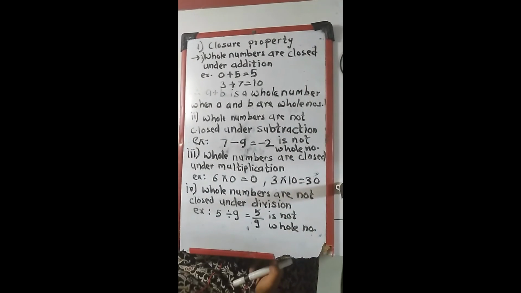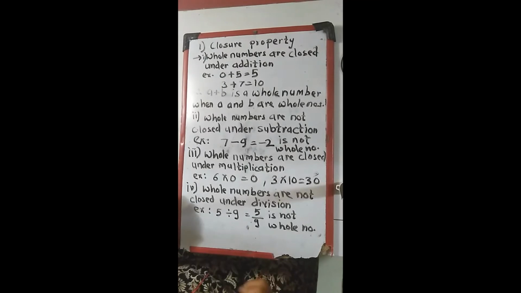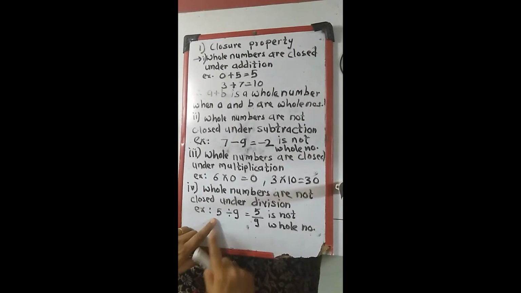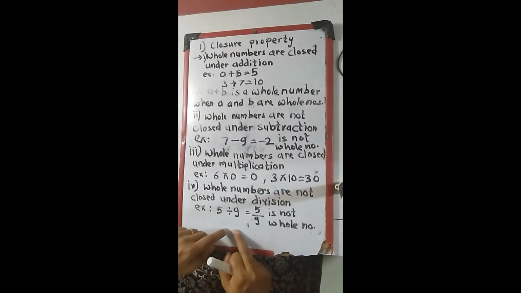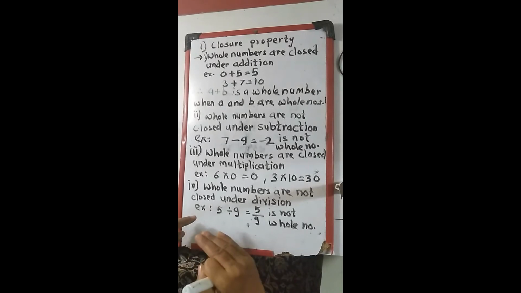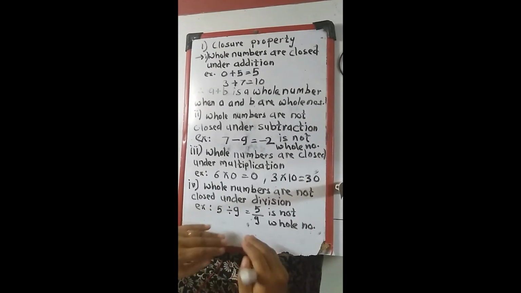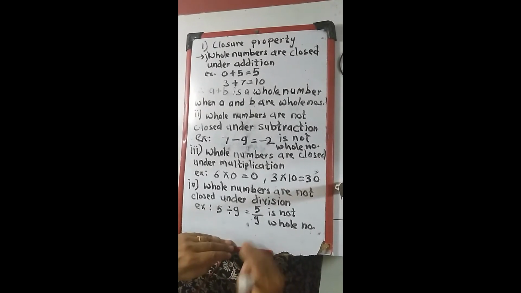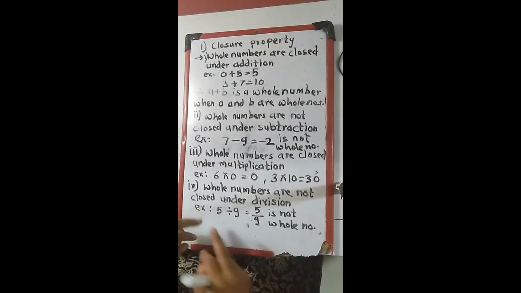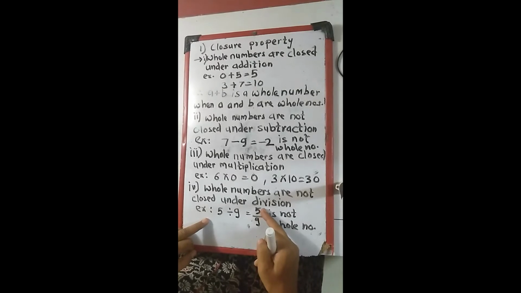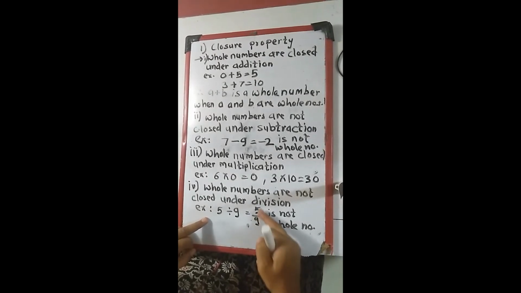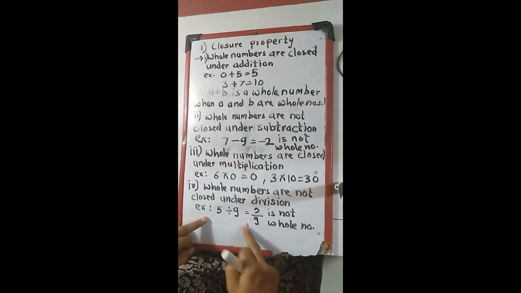Then we shift to division. When two numbers are divided, suppose 10 is divided by 5, the answer is positive 2, because 5 twos are 10. Here 2 is a whole number, but if we take 5 divided by 9, which you can write as 5 upon 9, is it a whole number?